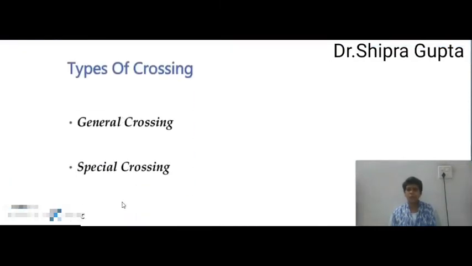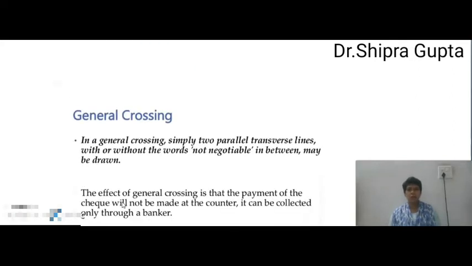Next, types of crossing. There are two types of crossing, general crossing and special crossing. Now first, general crossing. In a general crossing, simply two parallel transverse lines, with or without the words not negotiable in between, may be drawn. It means two transverse lines are drawn on a cheque, and these words can be written or not. It depends on us.